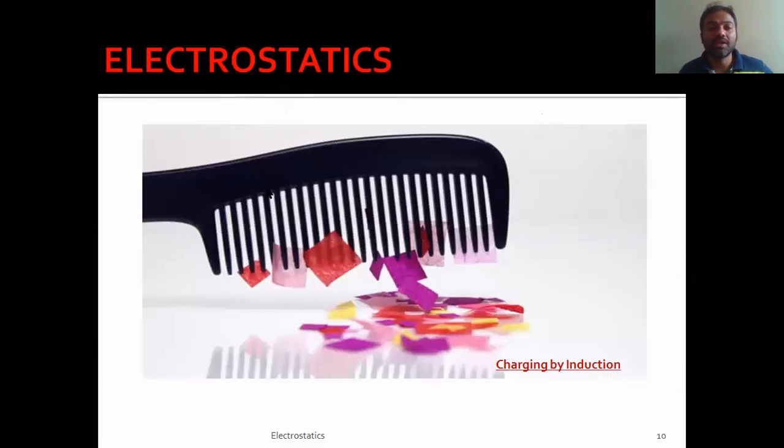Anyway, here whatever I explained, the same slide is coming again. If you want, I can give you a small explanation here. Let us assume that this is the comb. When you comb dry hair, it gets charged. Let us assume that it consists of positive charge; it depends on the system. If the positive charge is present on this comb, what happens? Because of induction, on these small pieces of paper a charge is induced in such a way that on one side, nearer to the positive side, the negative charge is induced, and on the opposite side, the positive charge is induced.